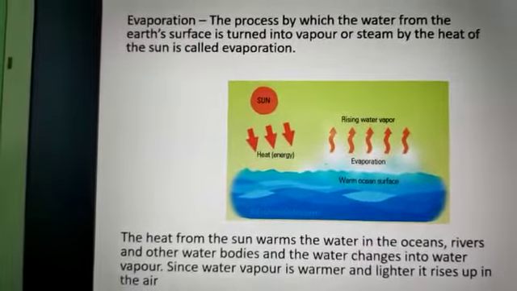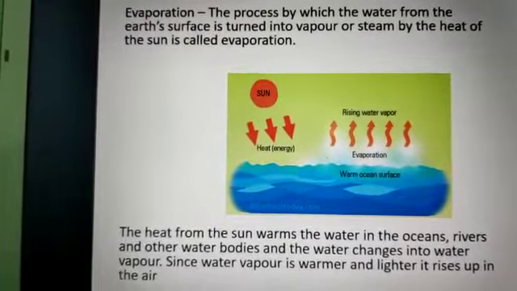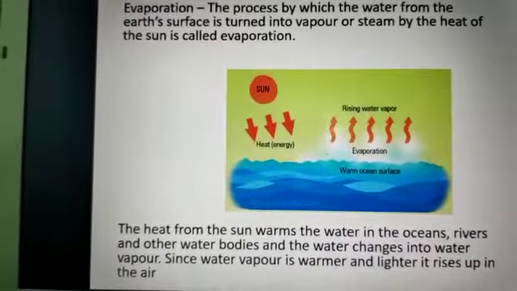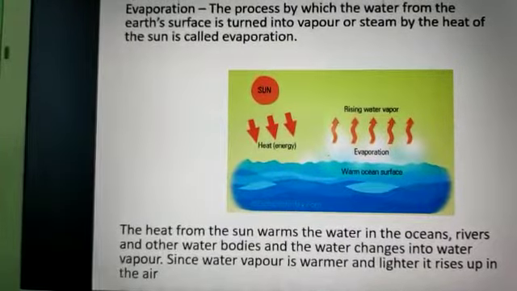So students, this much is today's task. You learn these pages: hydrosphere, evaporation, water cycle. And next day I will explain much more about this.